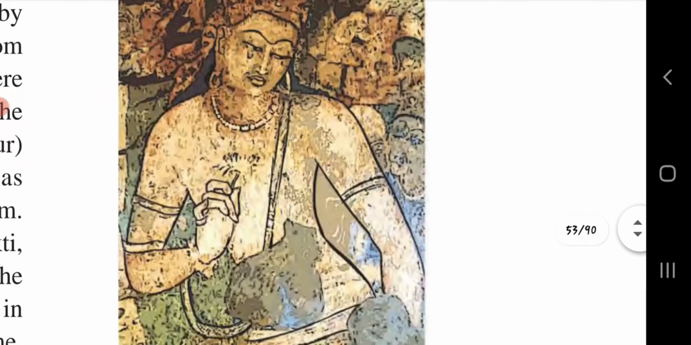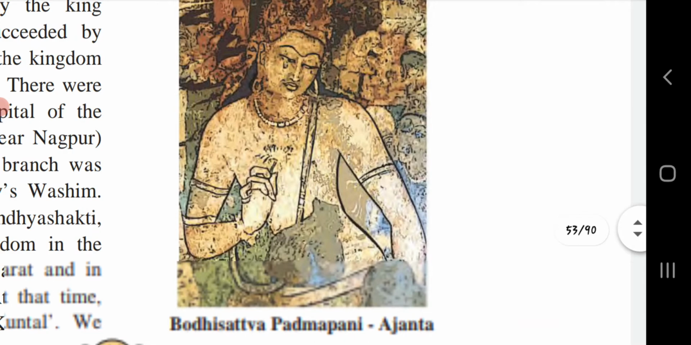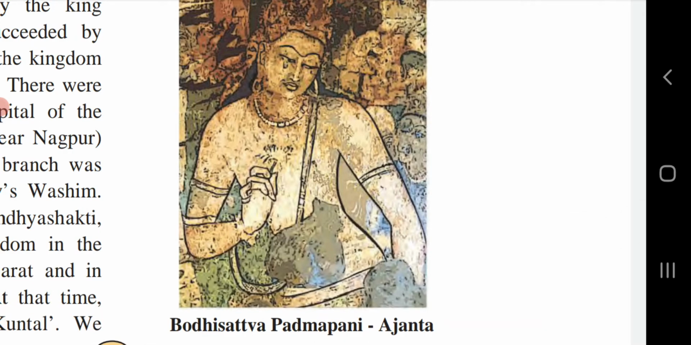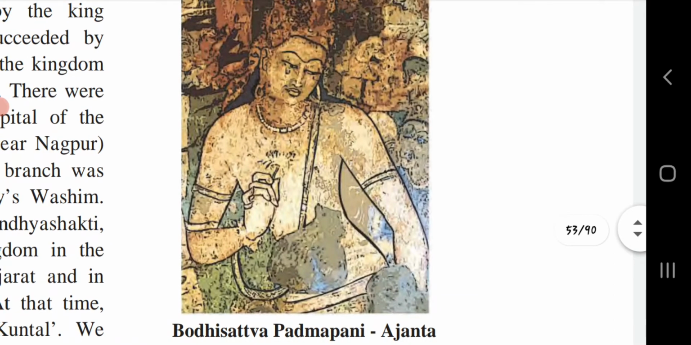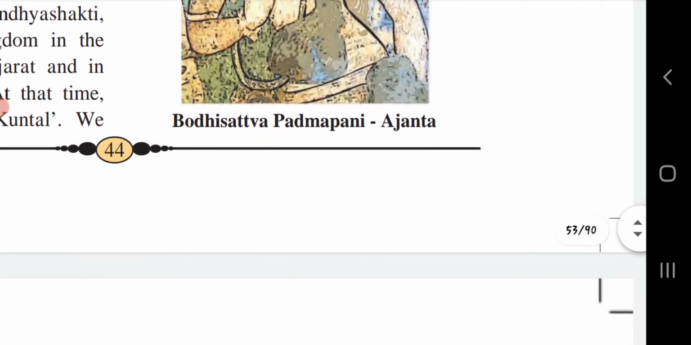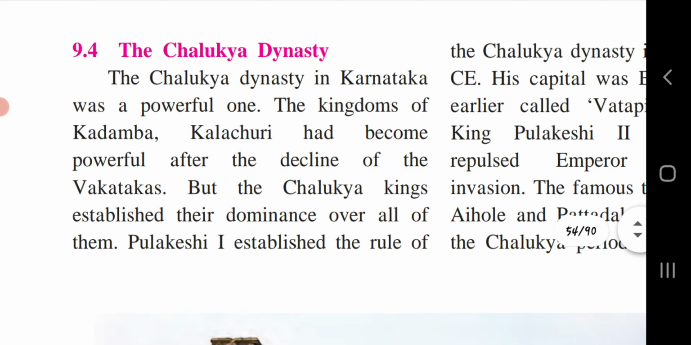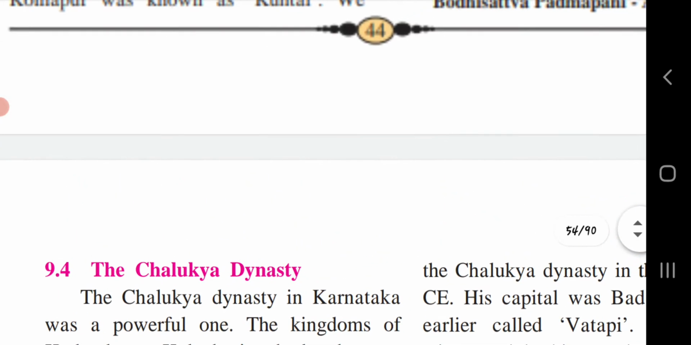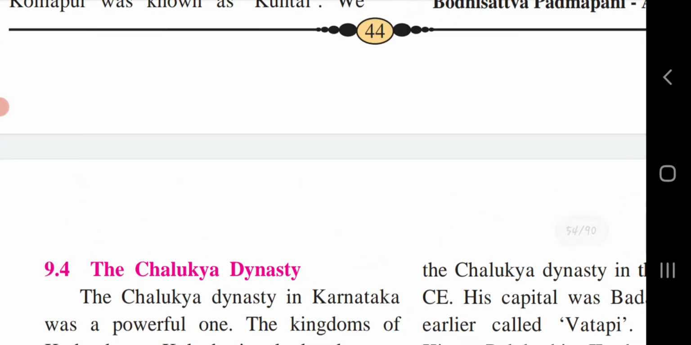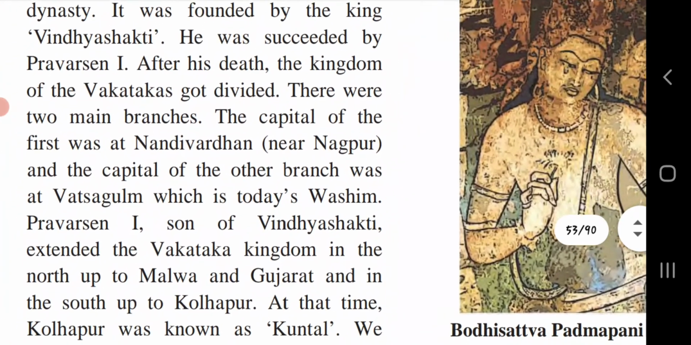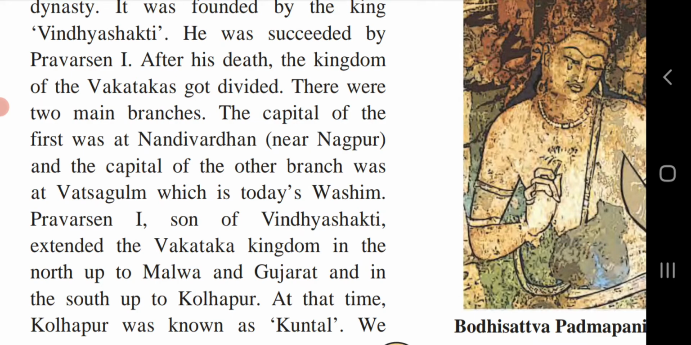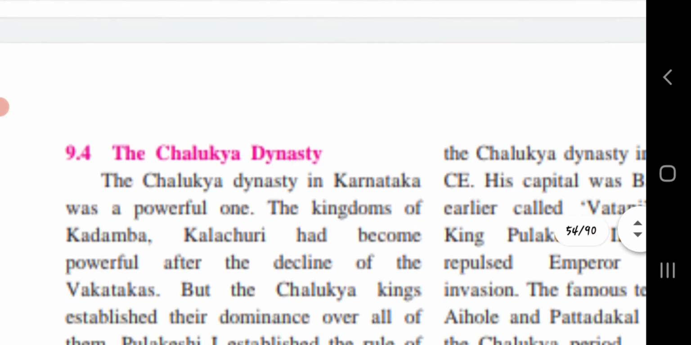Here is one picture, the Bodhisattva Padmapani, in Ajanta. You can see this picture in the Ajanta caves. The Vakataka dynasty's founder was Vindhya Shakti. Pravarsen I and Hari Sen were important Vakataka rulers. We also saw that the Vakatakas were patrons of art and literature. Books were written in Maharashtri Prakrit and in Sanskrit during the reign of the Vakataka kings, so different compositions took place during the Vakataka period.